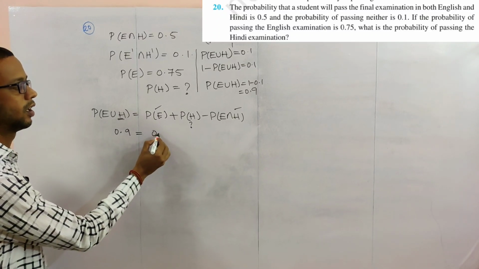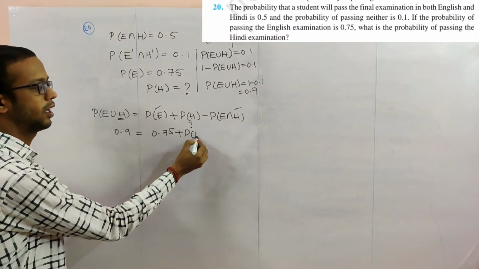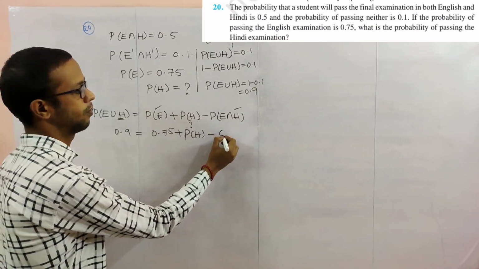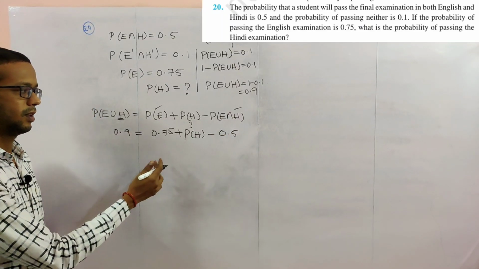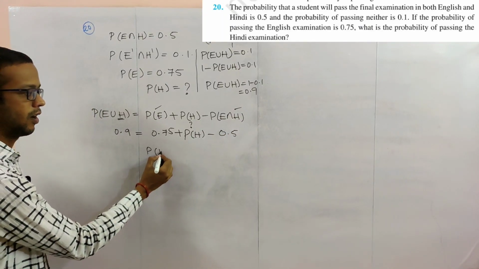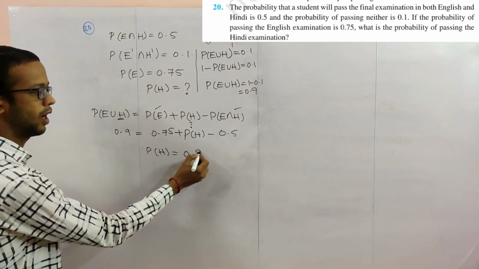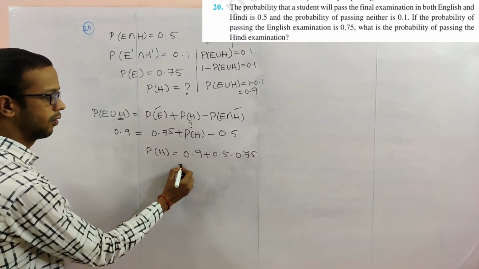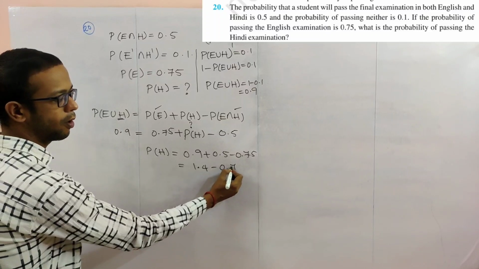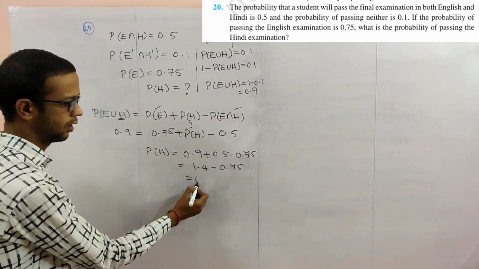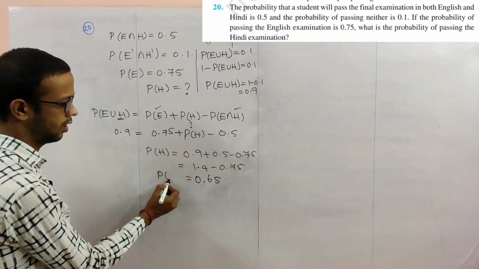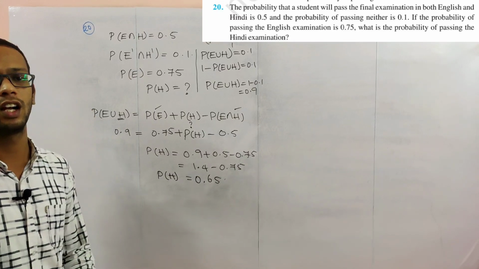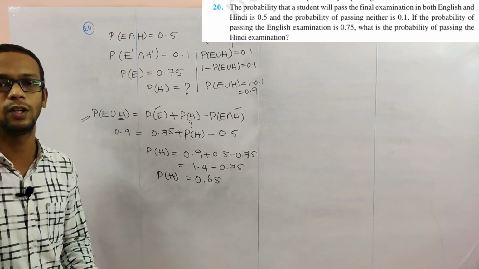0.9 is equal to 0.75 plus probability of Hindi minus 0.5. This value is 0.5. If you simplify, probability of Hindi is equal to 0.9 plus 0.5 minus 0.75. 1.4 minus 0.75 is nothing but 0.65, the probability of passing Hindi. Here the main things are De Morgan's laws and this formula. A lot of problems will use this formula.